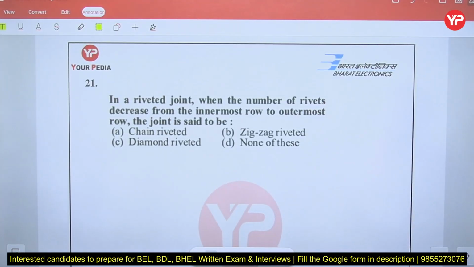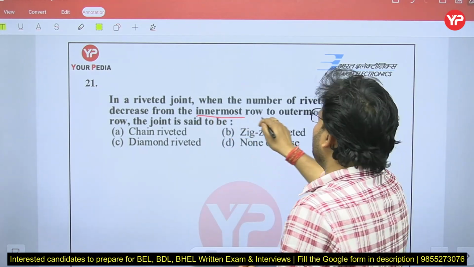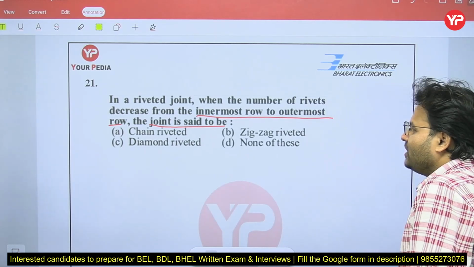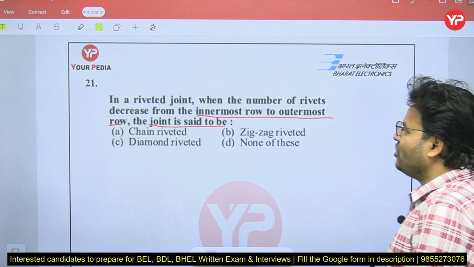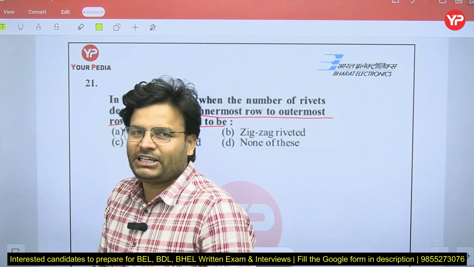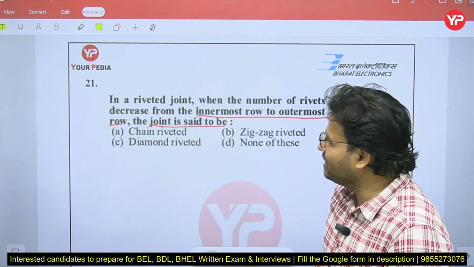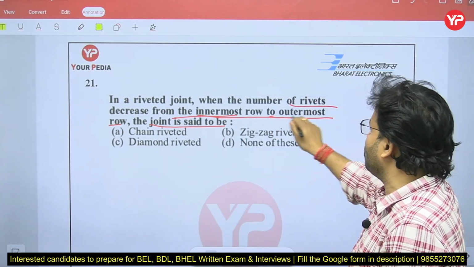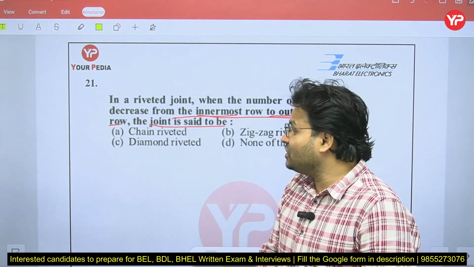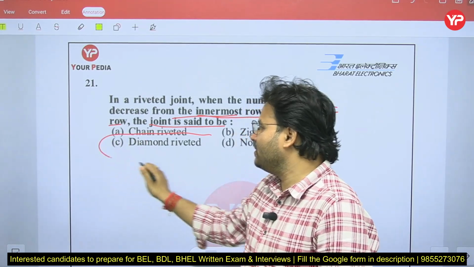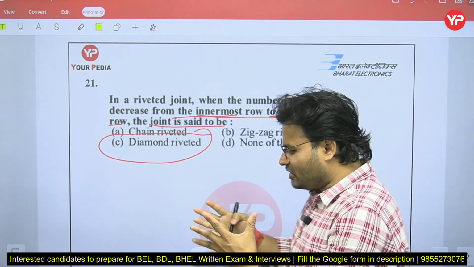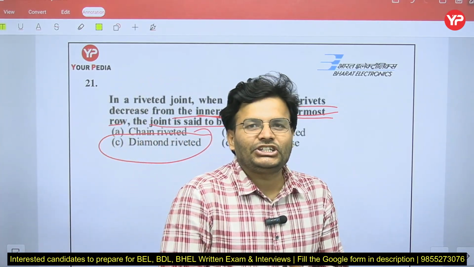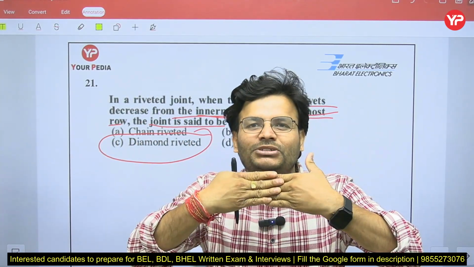In a riveted joint, when the number of rivets decreases from the innermost row to the outermost row, then the joint is said to be chain riveted, zigzag riveted, diamond riveted, or none of these. So what can be the answer, my dear friends? Please tell me fast. When the number of rivets decreases from the innermost row to the outermost row, that is called diamond riveting, because here the shape of the riveting becomes like a diamond shape.